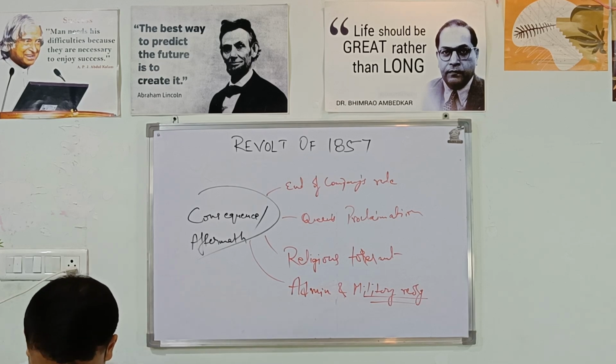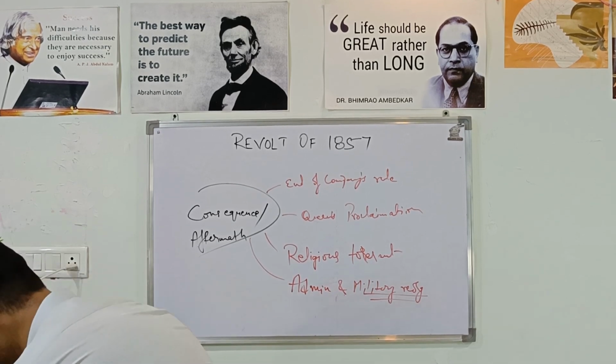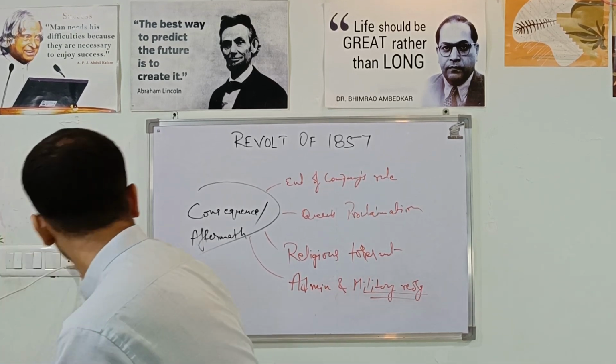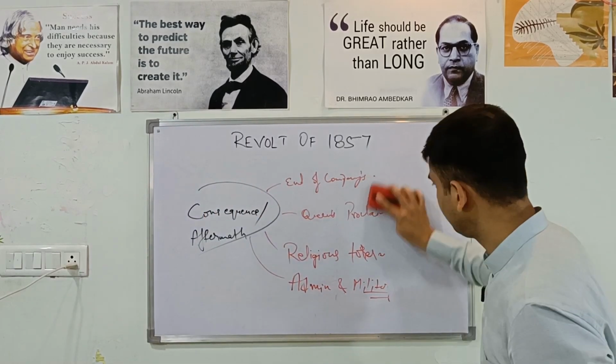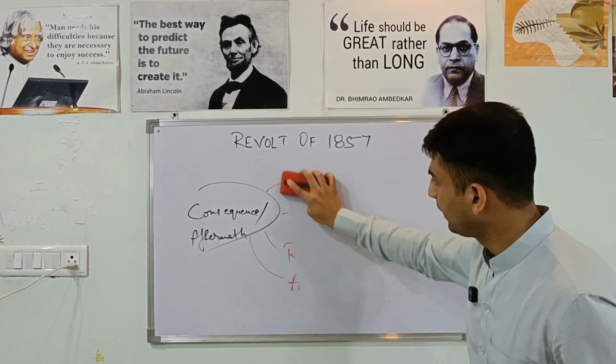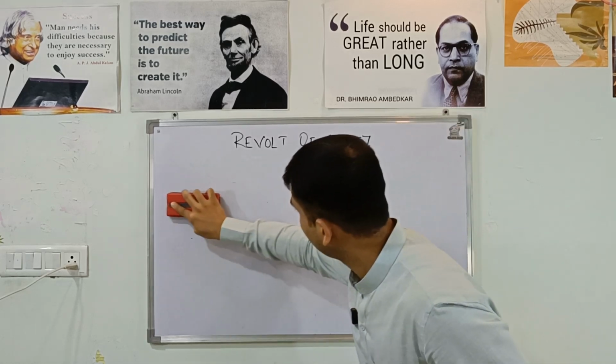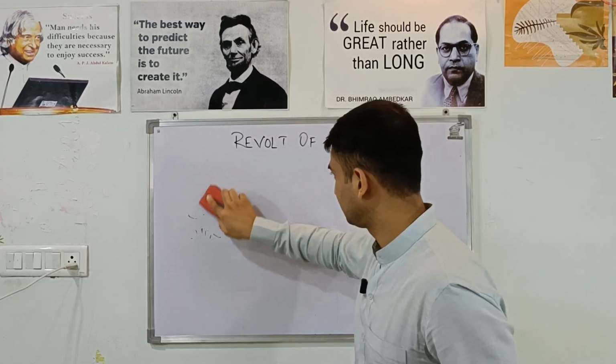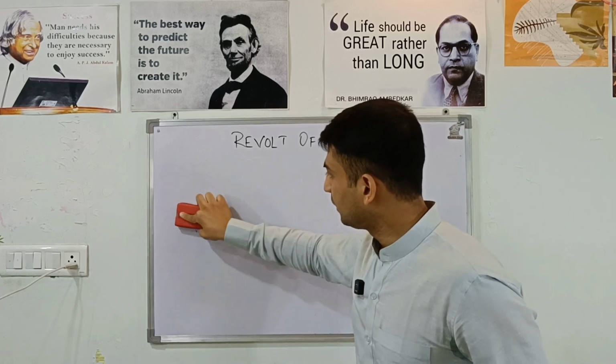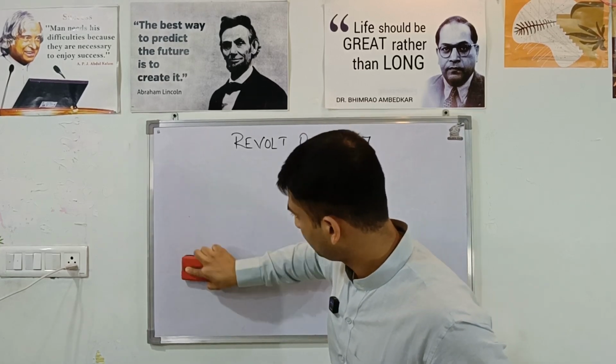So, what actually happened in the revolt of 1857? You are now aware of that. But was it just a Sepoy mutiny, or was it a first war of independence? That's the most debated thing that people often question.